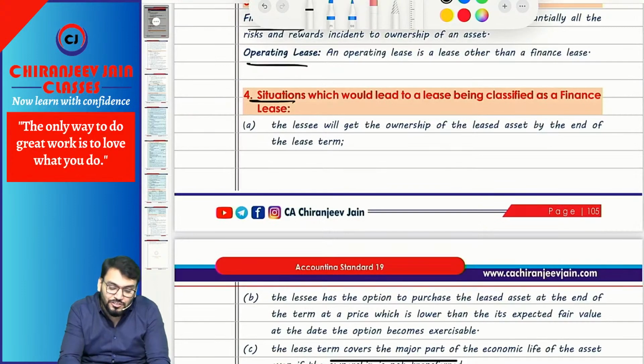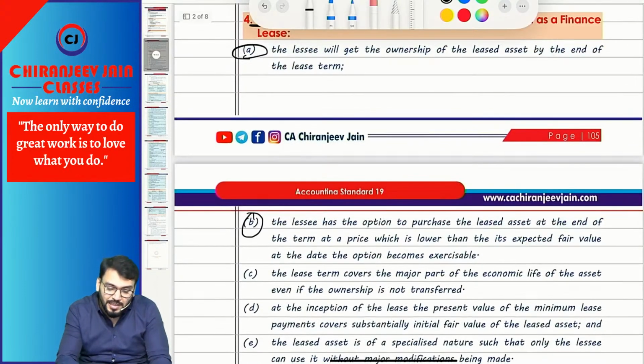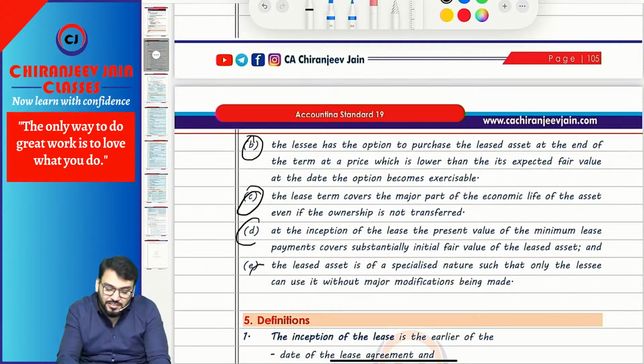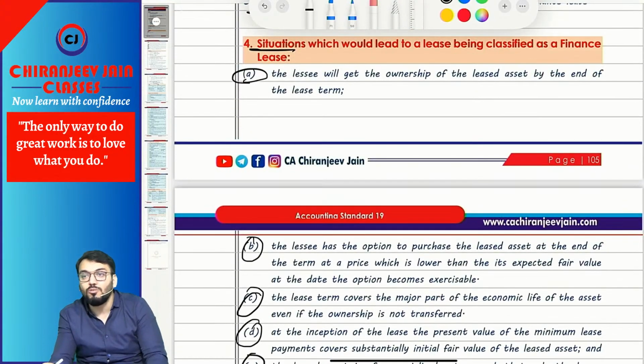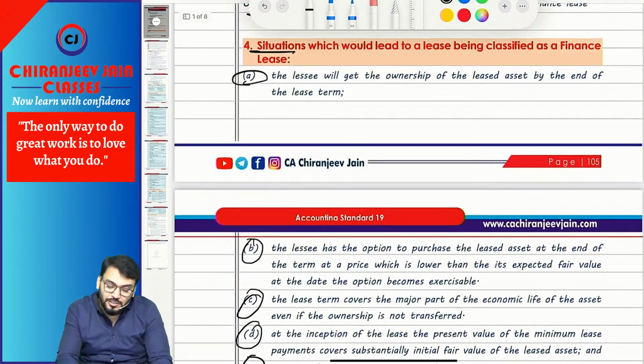They have given 5 situations: A, B, C, D, and E. This is important from the exam point of view. They may give you a case study, and you need to identify whether it is a finance lease or an operating lease.